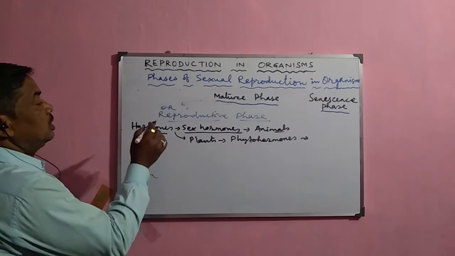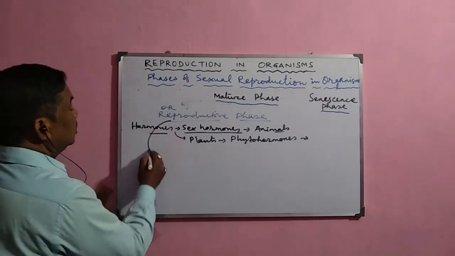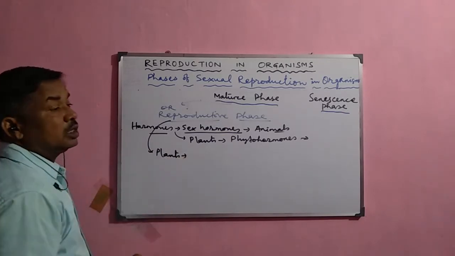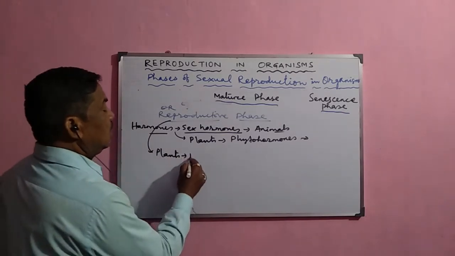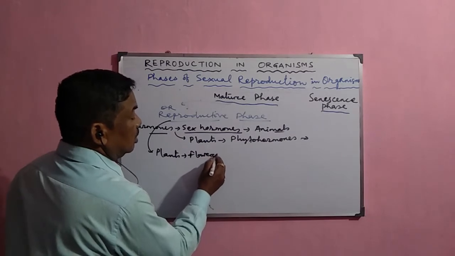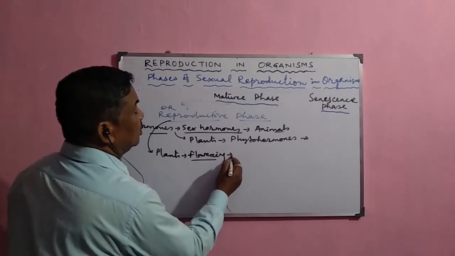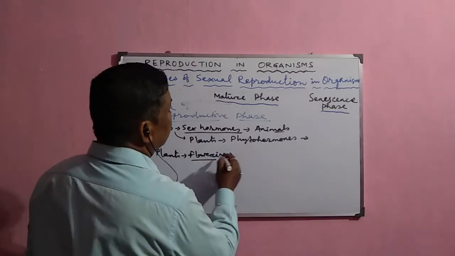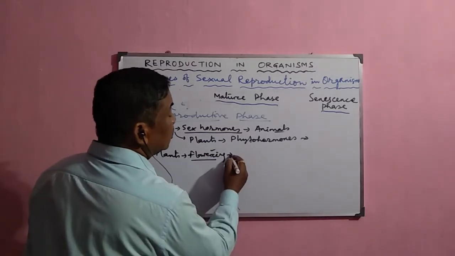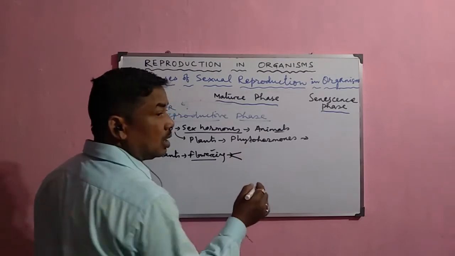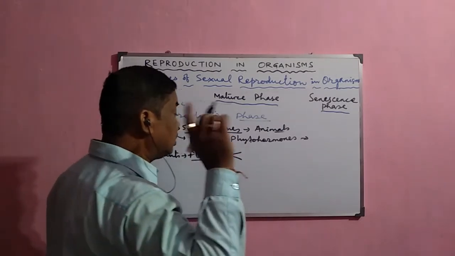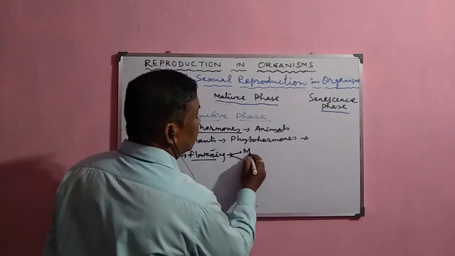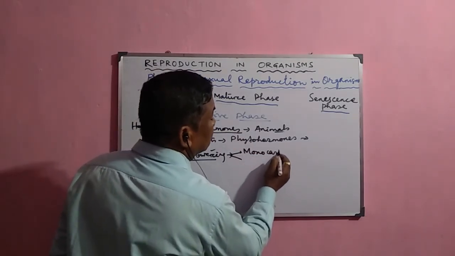And during this reproductive phase, what happens? In the case of plants, the most important event is the flowering, and this flowering is the important event of the reproductive phase. Now here, the flowers which are found in some plants, the flowering occurs only once in their life cycle. Since it occurs once in their life cycle, they are called monocarpic plants.